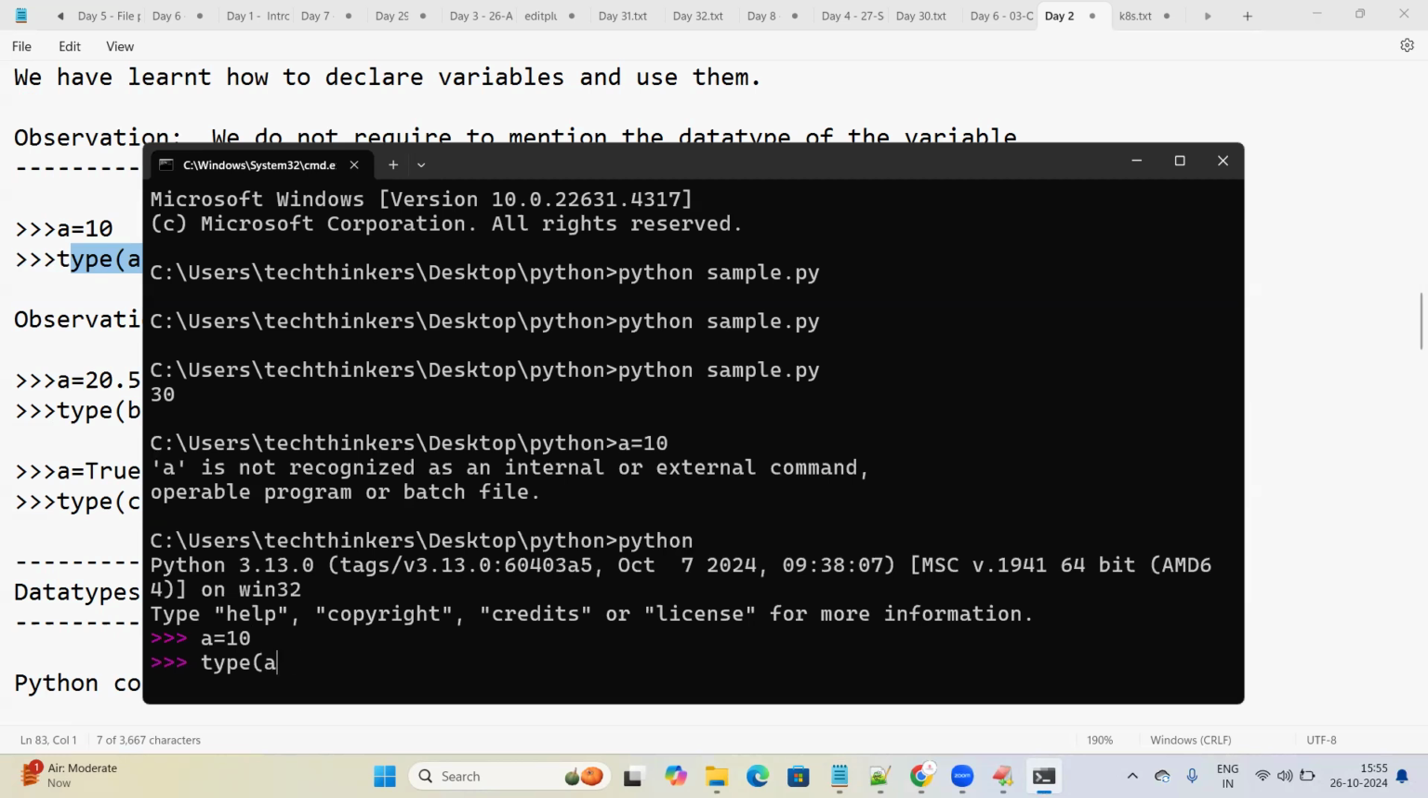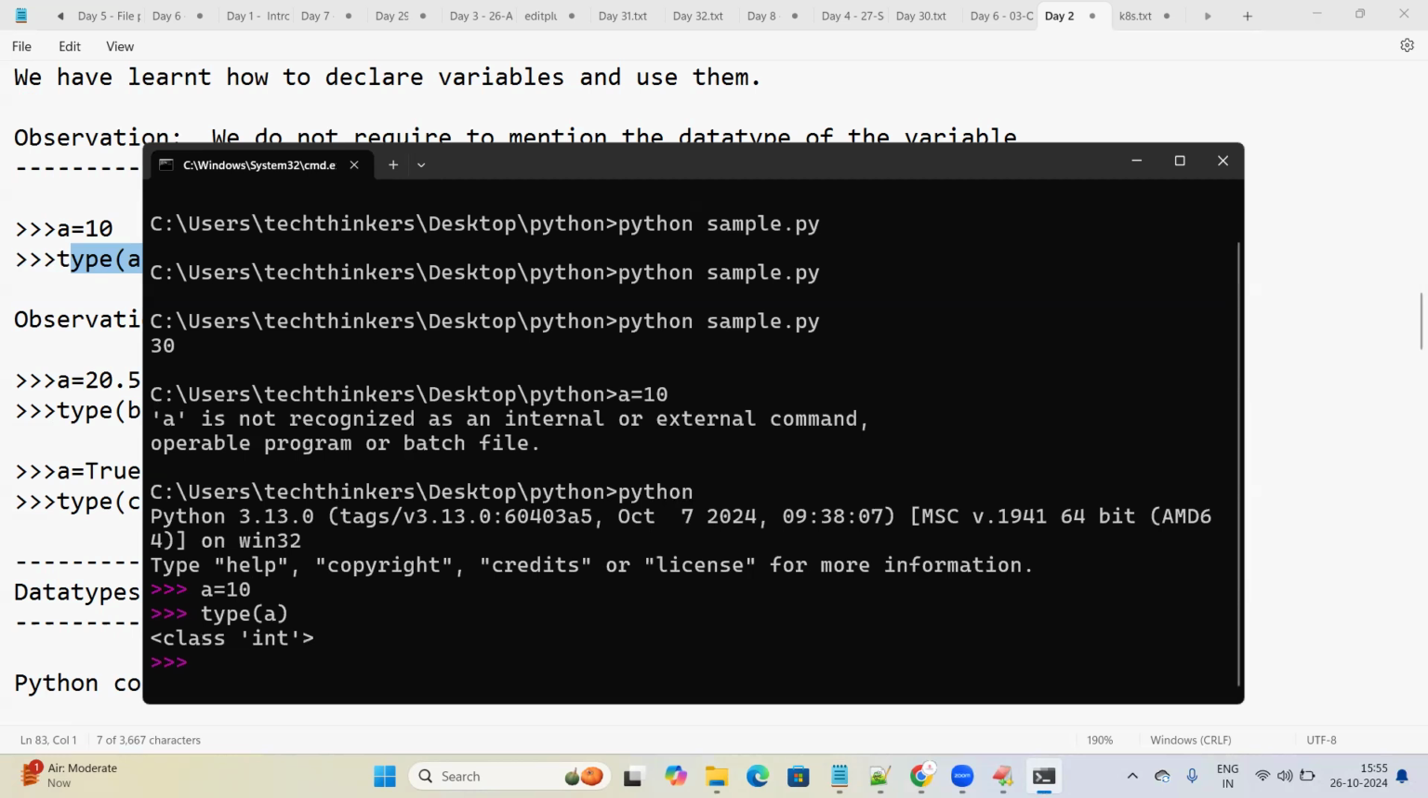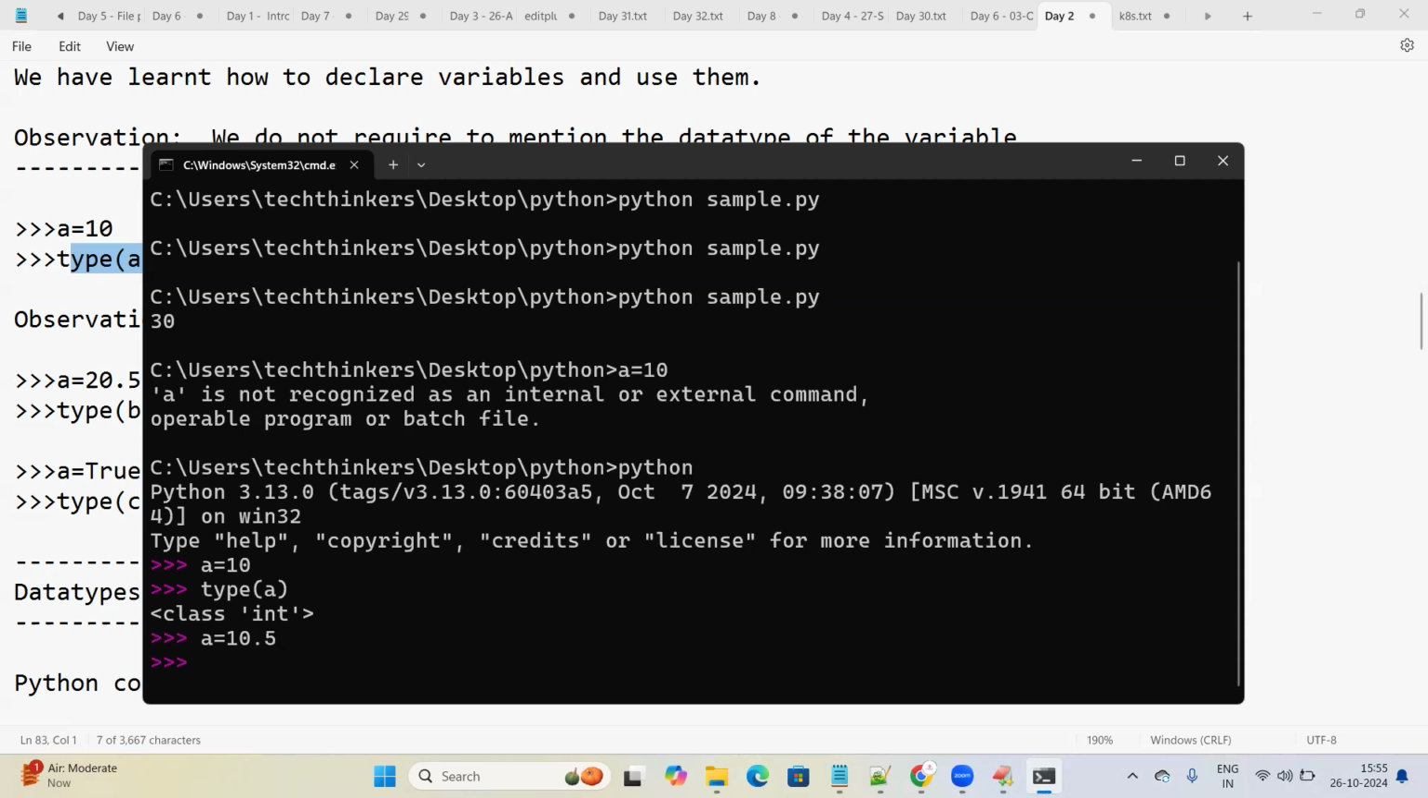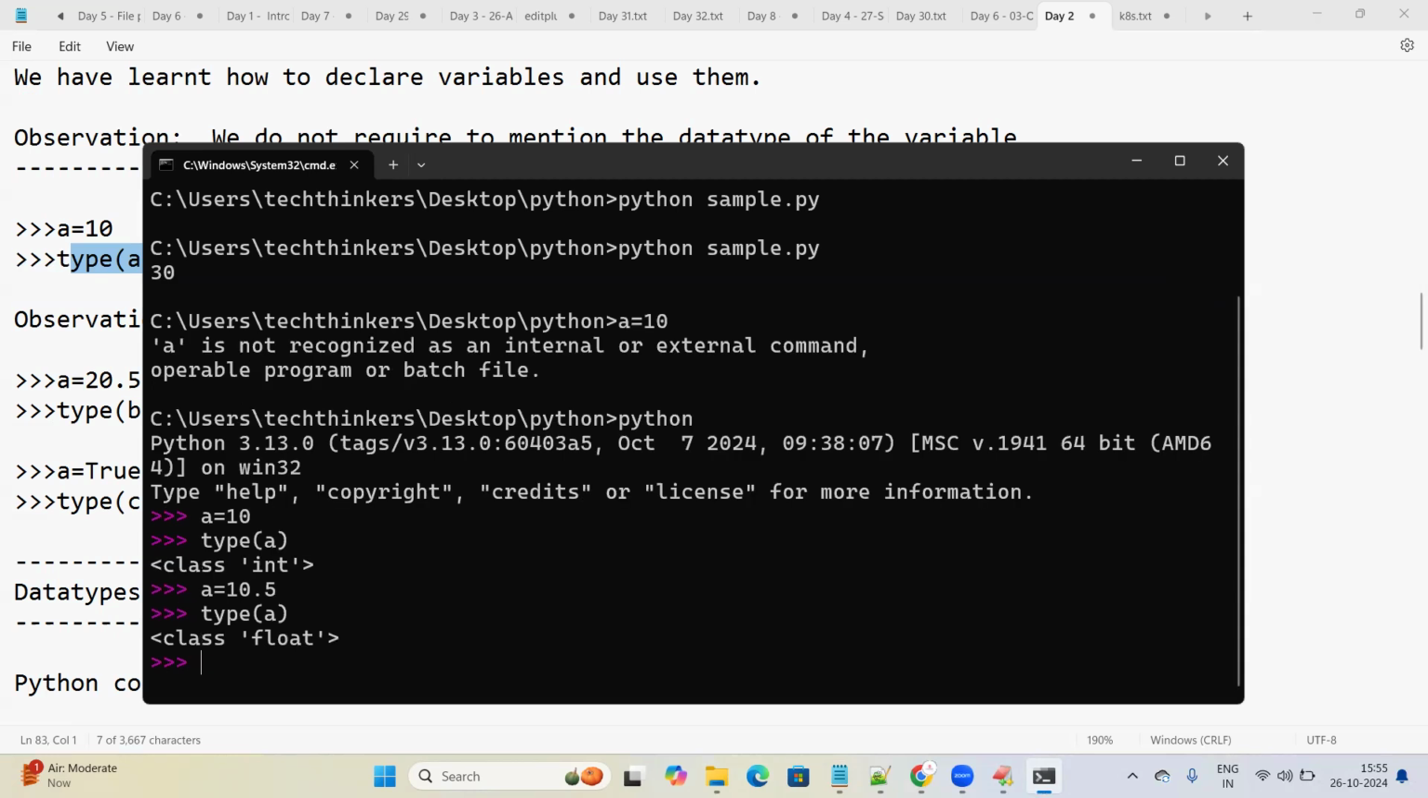If I would like to see the data type of A, it will print that A is an integer. At the same time, if I give the variable a value of 10.5 and print its type with the help of the type function, you can see it is a floating point value. So like that, we can see the data types.